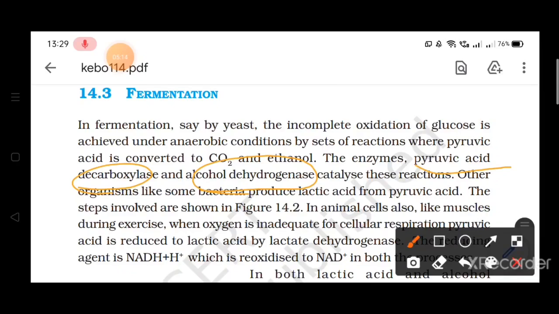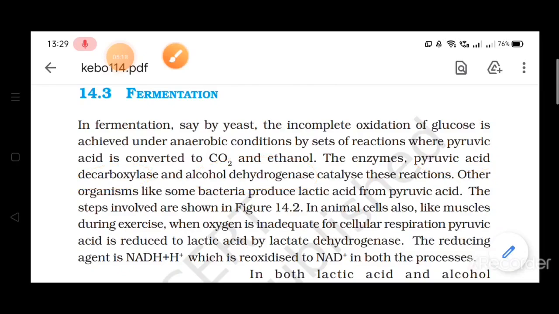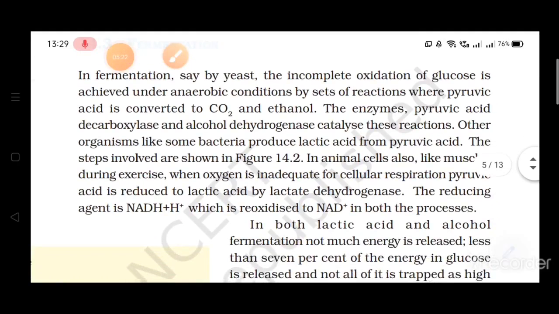Now there are some other organisms also. We have talked about yeast. Then if we talk about other organisms like bacteria, they also produce lactic acid from pyruvic acid. And in animal cells also, in human beings also, when there is a small amount of oxygen, suppose we are doing exercise for a long time or running very fast, at that condition also the supply of oxygen is very less in the body.